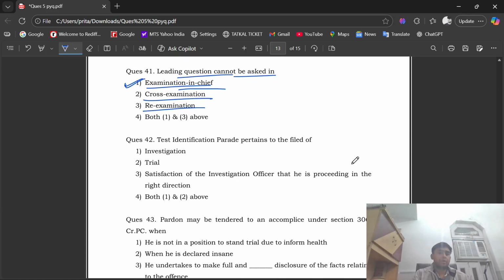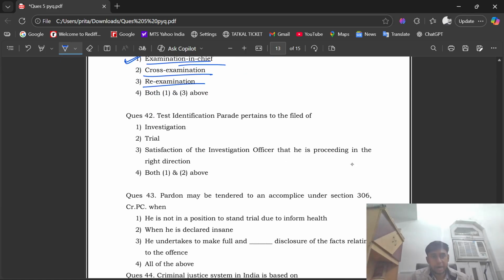Question number 42. The test identification period pertains to the file of investigation or trial, or satisfaction of the investigation officer that he is proceeding in the right direction, or option number 4, that is first or second above. Here the right option is option number first, that is investigation. Test identification period pertains to the file of investigation.